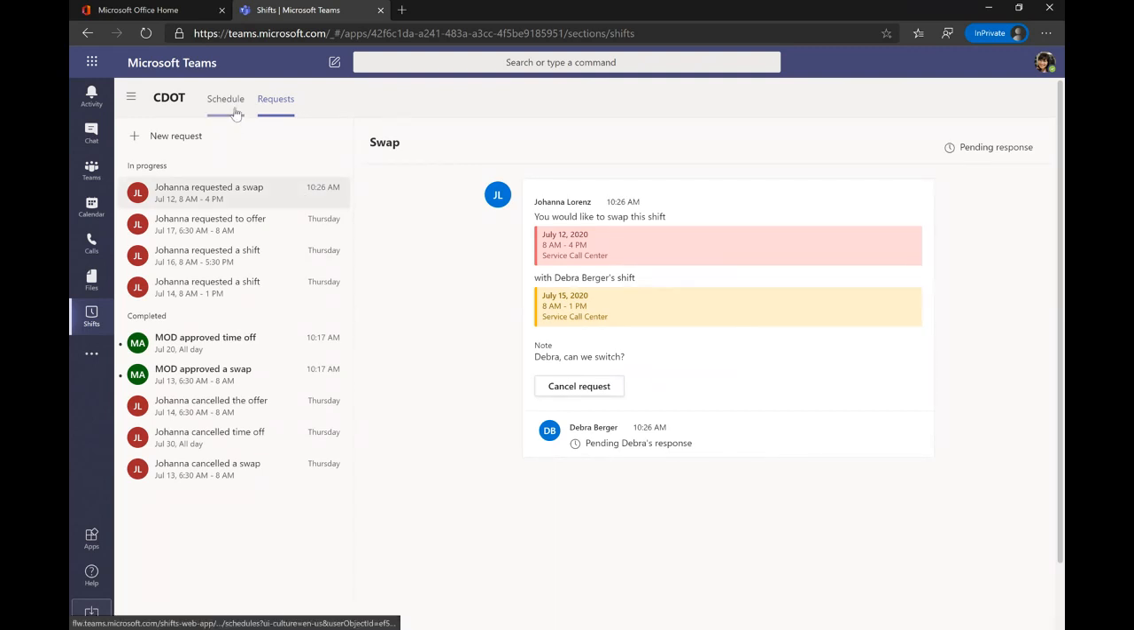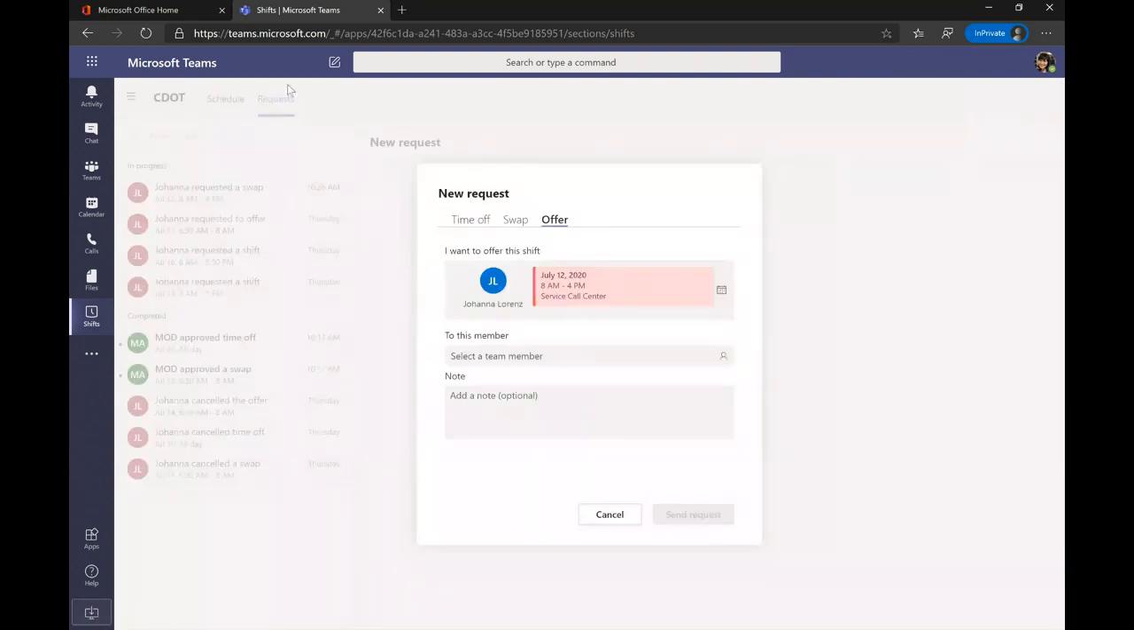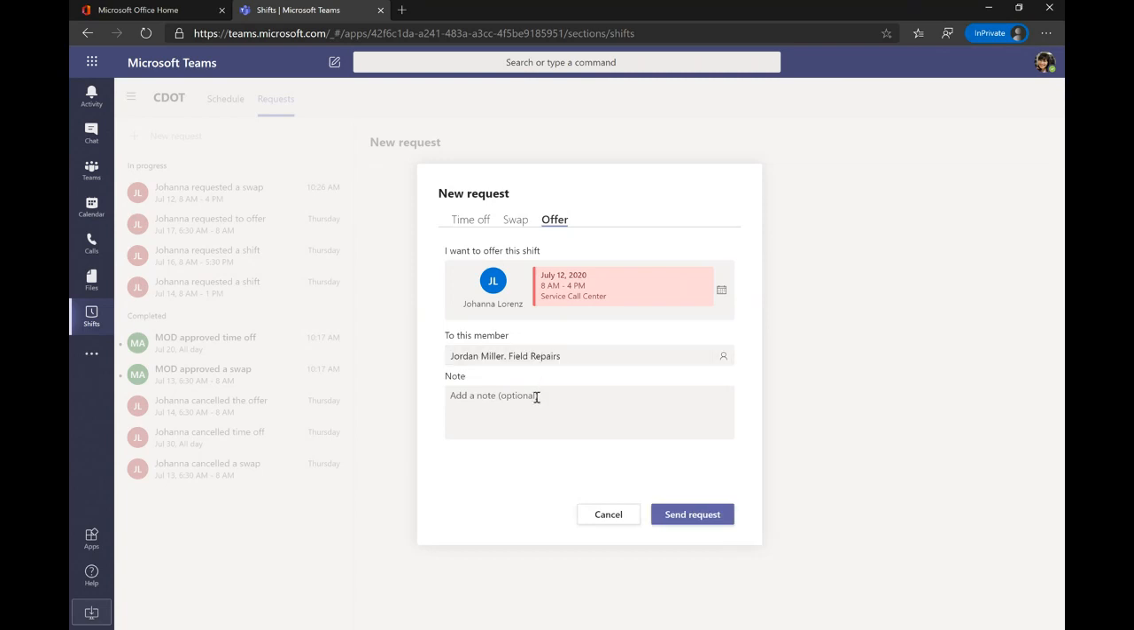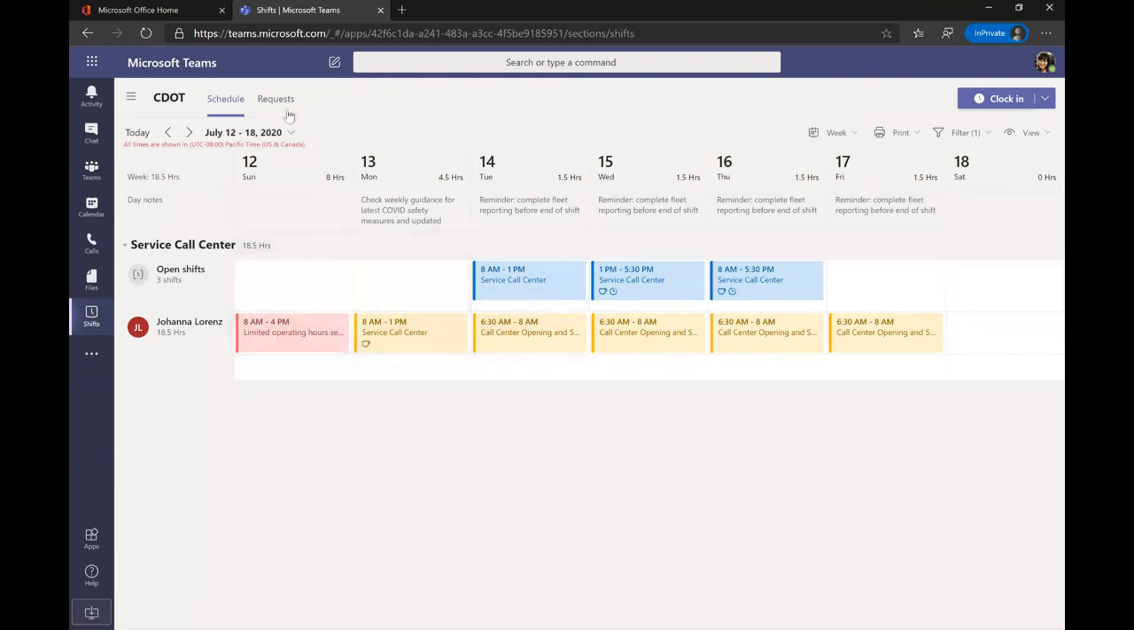If I click back into the schedule here and select the offer option instead, again, it's going to kick me over right to that request tab. And a really similar process here. I want to offer this shift that I selected, and who do I want to give it to? Maybe Jordan was asking for it. I can leave a note here if I'd like and send it along. Again, that is going to Jordan first for their approval, and then on to the shift manager or the schedule manager. I do not have to click on my shifts the way I did to offer those up. I can do it right from this tab.